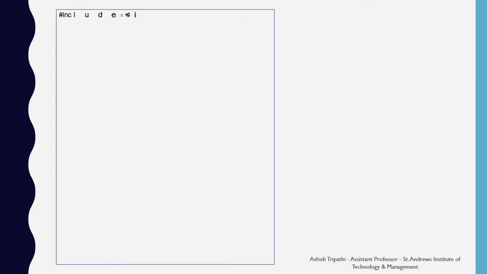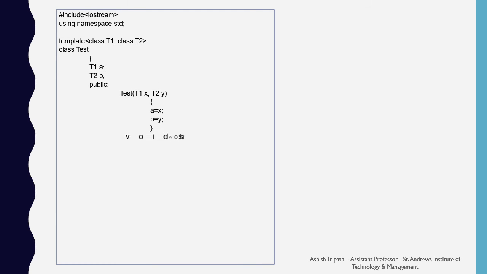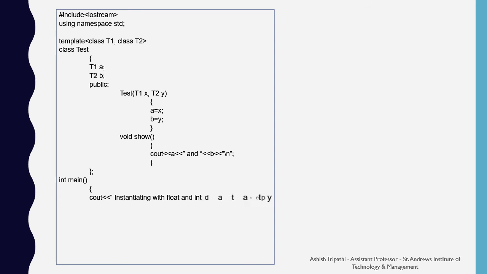Here is an example for the class template. Here we have made a class Test which is a template class. Below it we have defined the two data members a and b of the T1 and T2 data types. Then we have a constructor called Test in which we have passed the two arguments x and y of the data types T1 and T2 respectively.